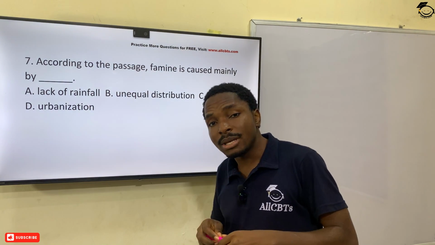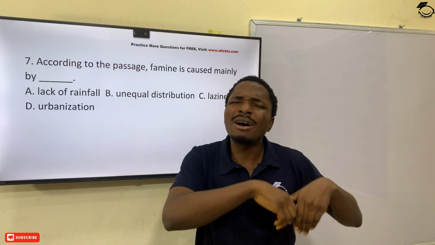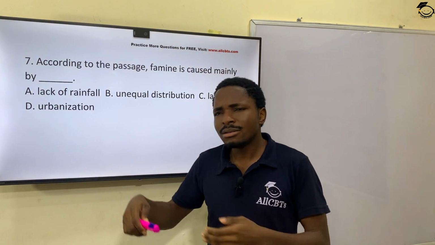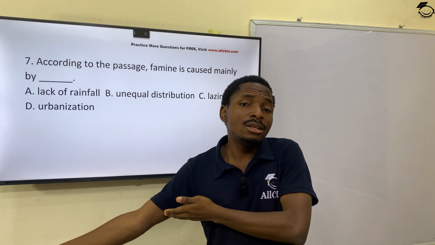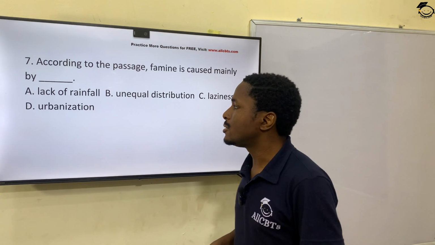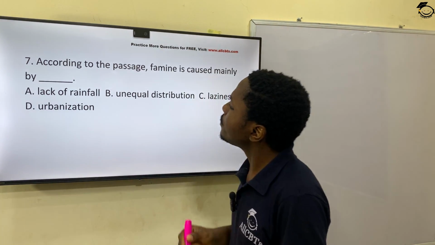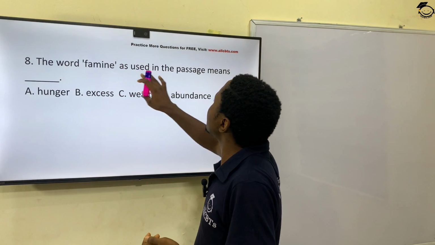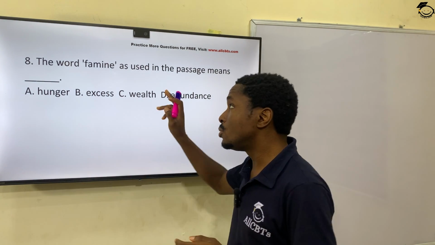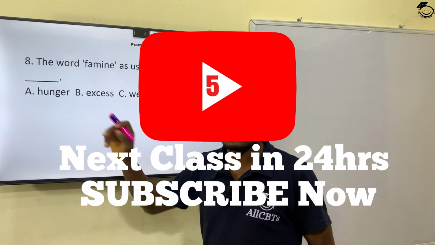It's also the same case with money. Okay, some people have more, some people have too much. They don't even know what to do with it. Why? Some other people are at the lowest end of the curve. They have nothing. Okay, yes, it's an irony of life. Question 8 now. The word famine as used in the passage means what? So from the passage, also note, it says as used in the passage. That's the clause there.